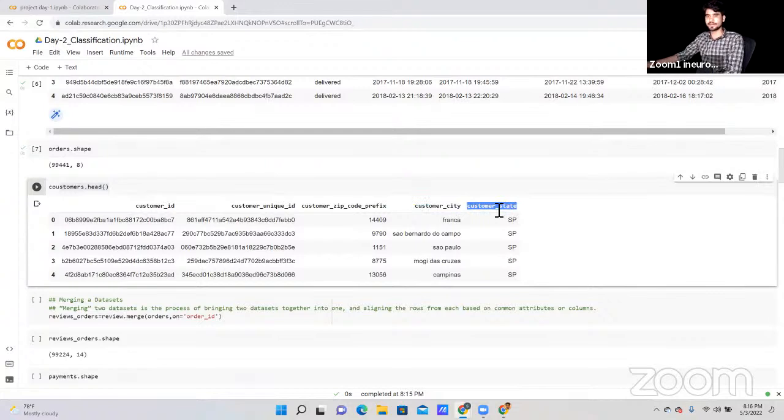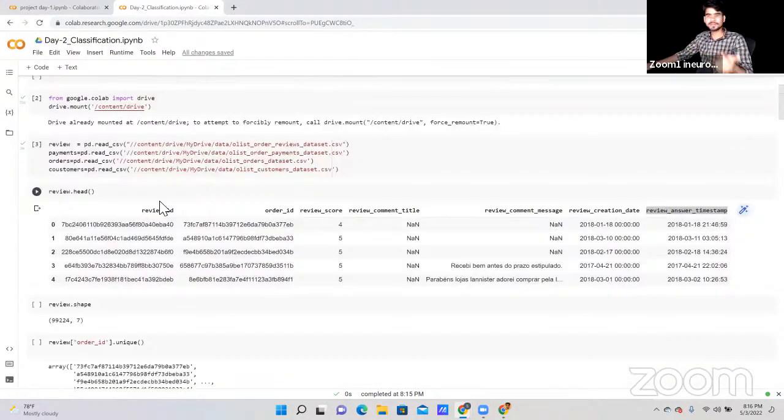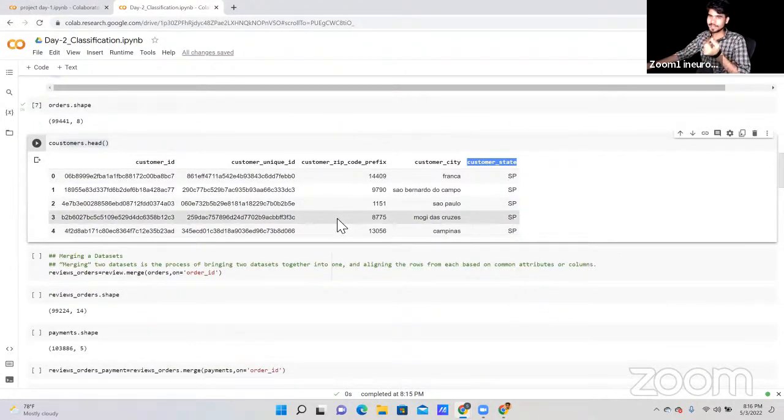We have different data: customer data, order data, payment data, review data. Based on this observation we can do the analysis, and after that we can decide. So yes, this is the clustering problem, guys.